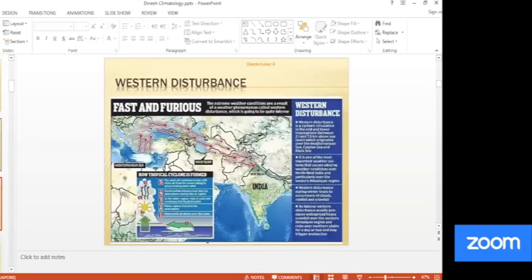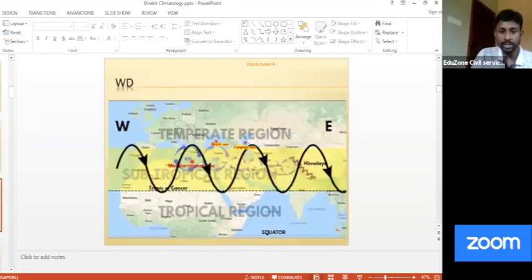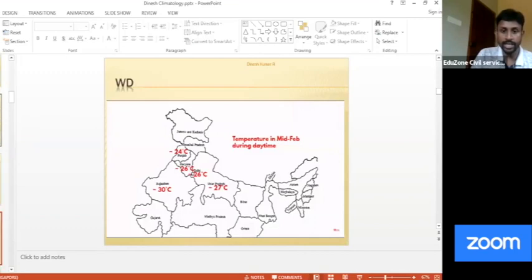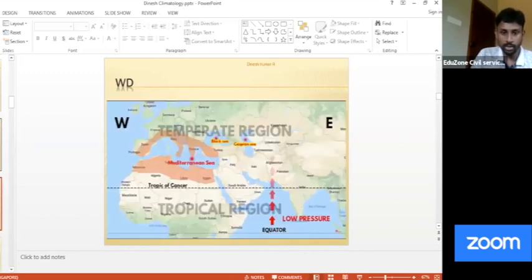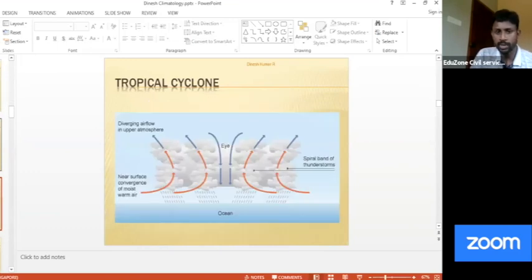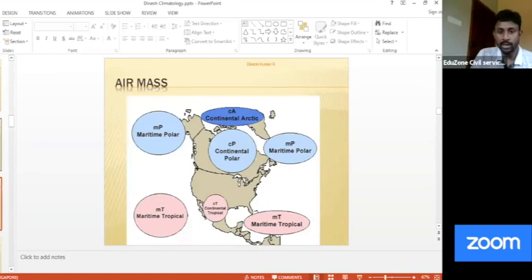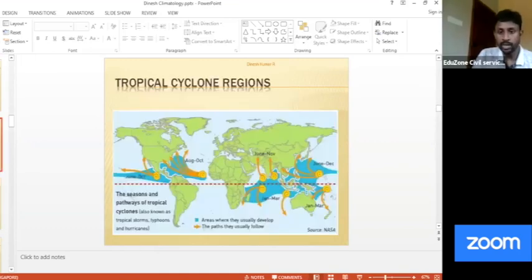Then we have discussed western disturbances, right? How they affect India, and which area of India they affect. Then we have discussed tropical cyclones, right? No need to explain much now. We have covered all this. In this area, you can clearly see the distribution of tropical cyclones. These are the tropical seas, right? And in this tropical sea, which is the area which is most affected?